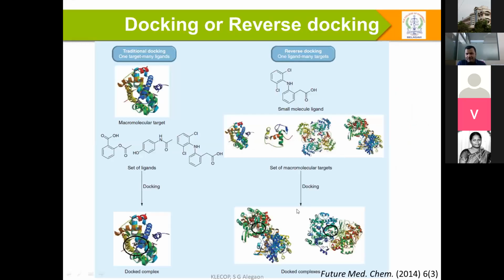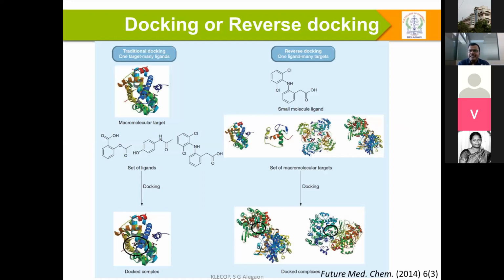What is the difference between conventional docking and reverse docking? Some books call conventional docking traditional docking. In traditional docking, we are discussing one target, many ligands. As in the previous slides, we know the molecular target and we have a set of compounds or ligands, even a chemical space of 10 raised to 6.